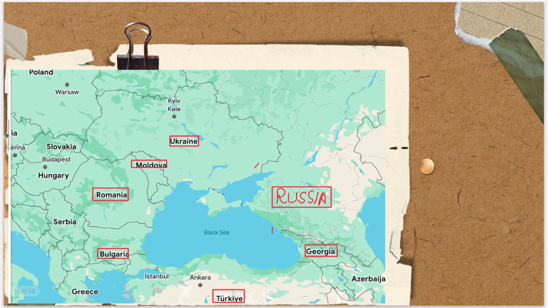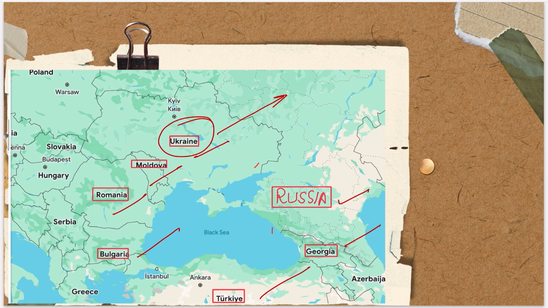Now if you see the countries which are surrounding the Black Sea, it becomes important. It is Russia, Georgia, Turkey, Bulgaria, Romania, Moldova, and Ukraine. Okay. Similarly, you have to remember the countries which are surrounding Ukraine. So this is Russia this side, Poland this side, Slovakia this side, Hungary this side, Romania this side, right, and Moldova this side, and this is again Russia, and it is surrounded by the Black Sea.